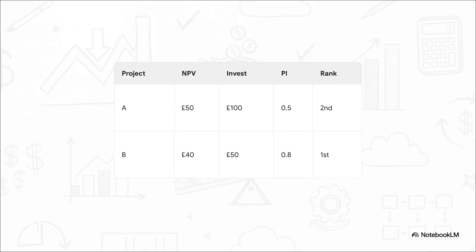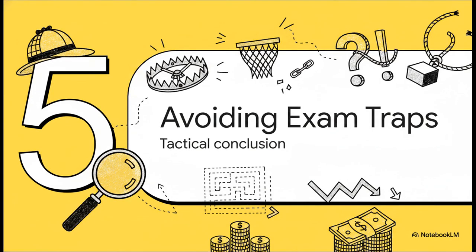Project A costs £100 to get off the ground, which gives it a profitability index of 0.5. Project B only costs £50, giving it a PI of 0.8. Because Project B generates 80 pence of value for every single pound invested, compared to A's 50 pence, Project B actually ranks first. It's just a way more efficient use of your scarce cash. Wow. Okay, we have covered a lot of ground today.